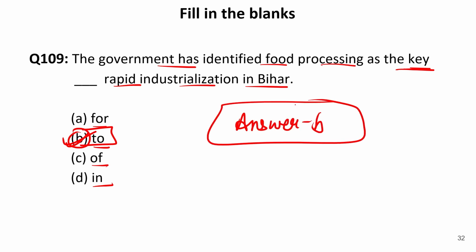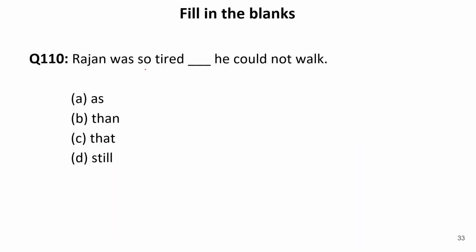Now let us move to the next one. Rajan was so tired dash he could not walk. Now whenever we use so and after that we write an adjective, after that we have the conjunction that. Now let us see the options: as, then, that, still.